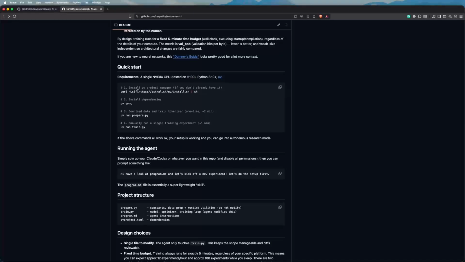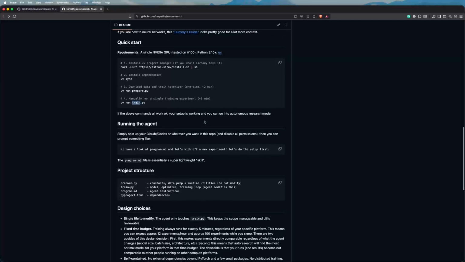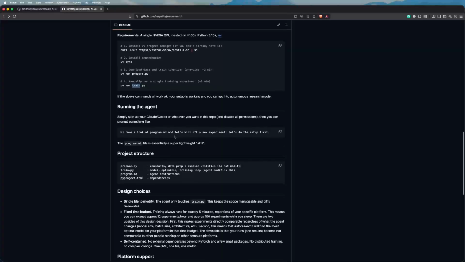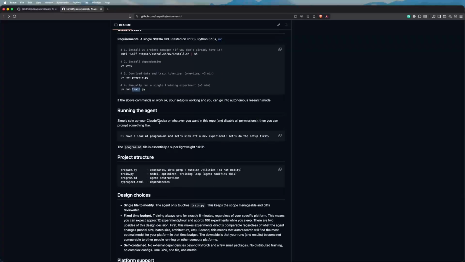So you can see it does the setup here. I get the script, install the dependencies, run the data preparation, and then it can actually start the training, which is a single experiment that runs for 5 minutes each. The way that you would do it is that you would get an IDE like Claude Code, Codex, or whatever you want, and then just do a quick prompt like this. Just for you to have a visual reference, let me open my IDE here.